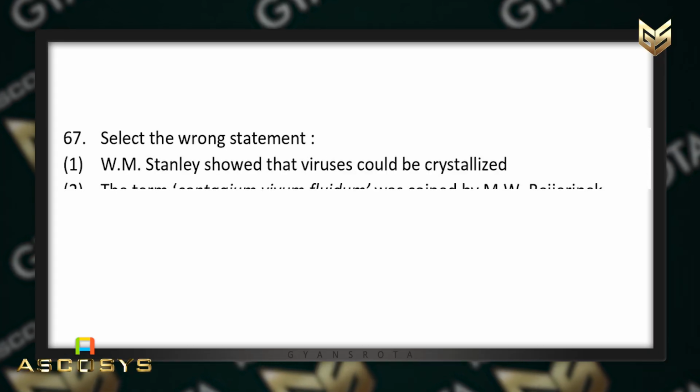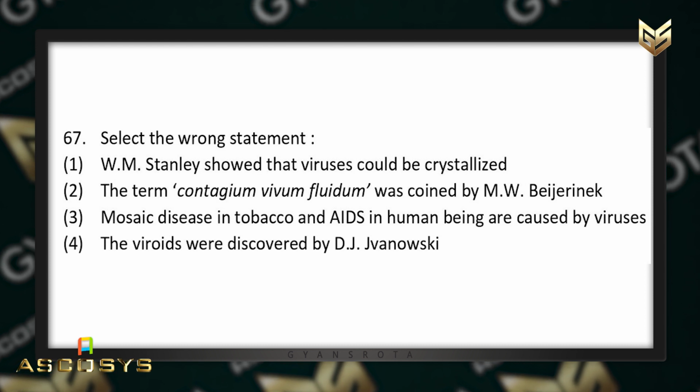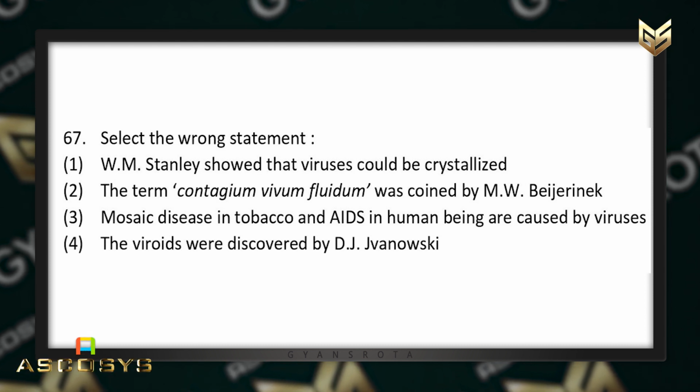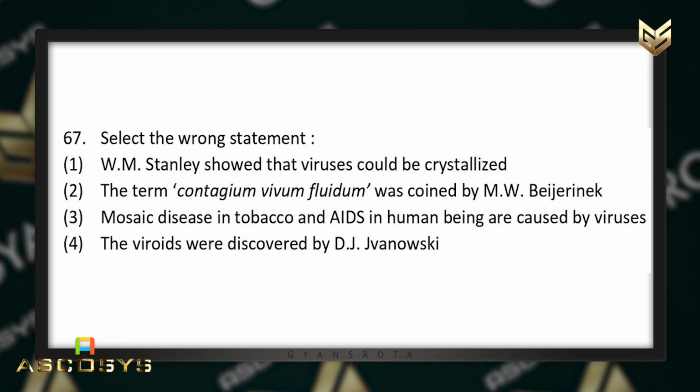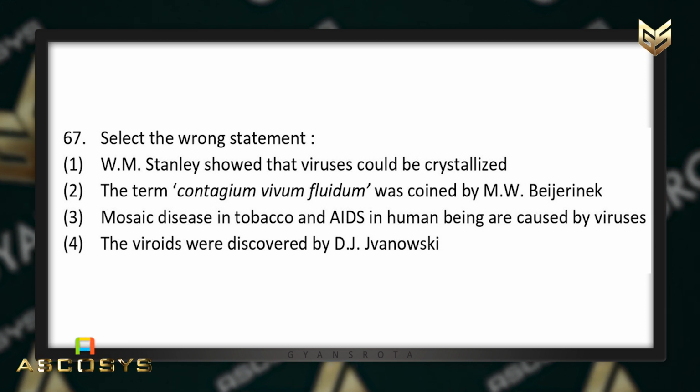Select the wrong statement. That means from the following 4 options, you have to select the statement which is wrongly written here. The first statement is W.M. Stanley showed that virus could be crystallized. Second, the term contagium vivum fluidum was coined by M.W. Beijerinck. Third, mosaic disease in tobacco and AIDS in human beings are caused by virus.